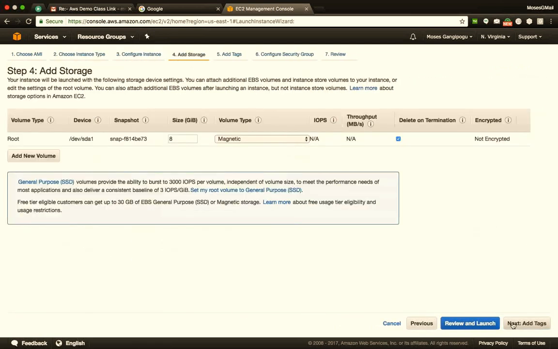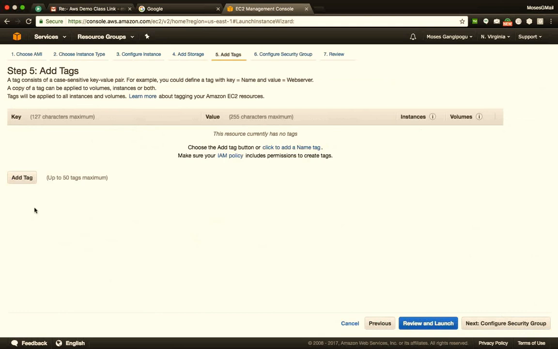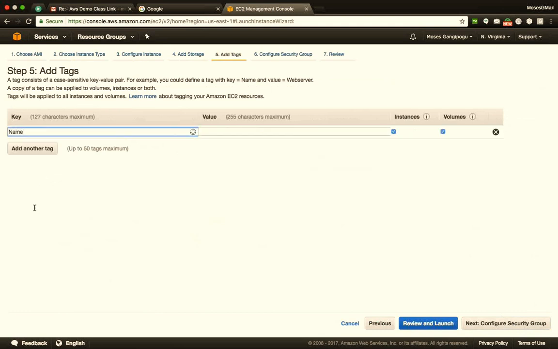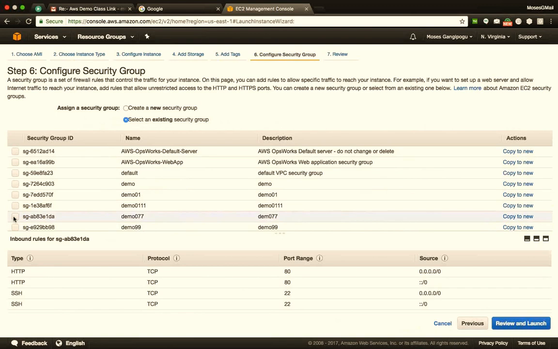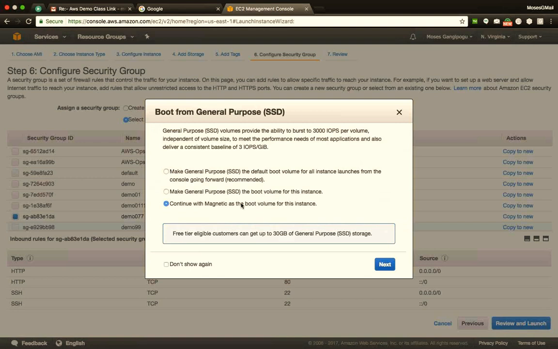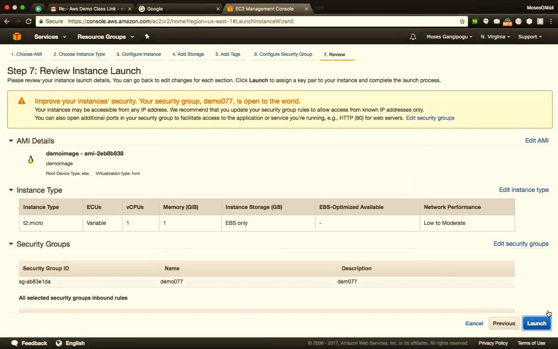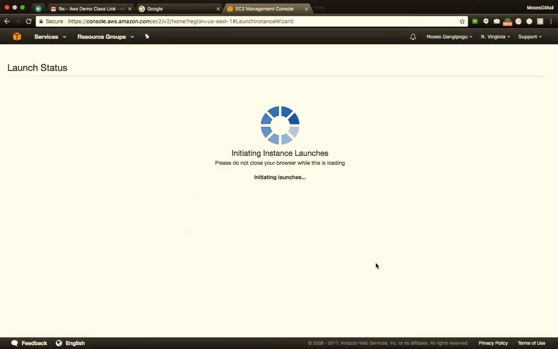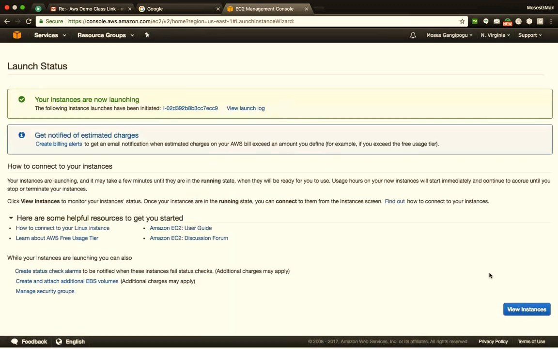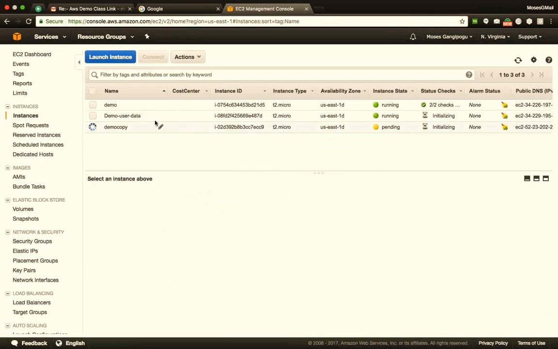Next, one server, magnetic 8 gigabytes hard disk. Let's name this to be demo copy. Security group, I'll select an existing security group that we already had, demo 077, review and launch. Continue, magnetic, next, launch, and select the key pair, pmoses, and launch. And view instance. So now if you see, I have 3 servers running.